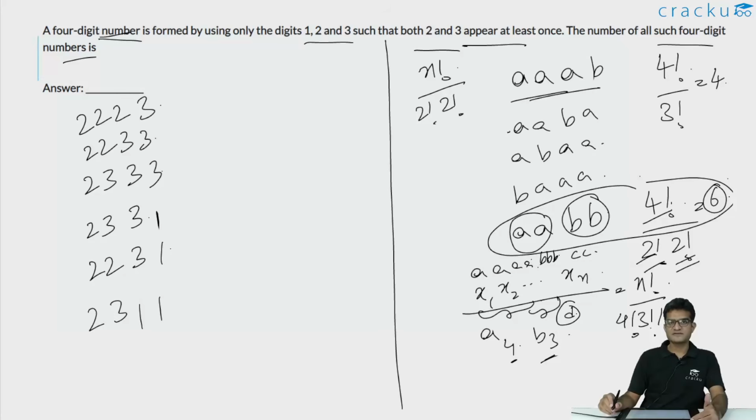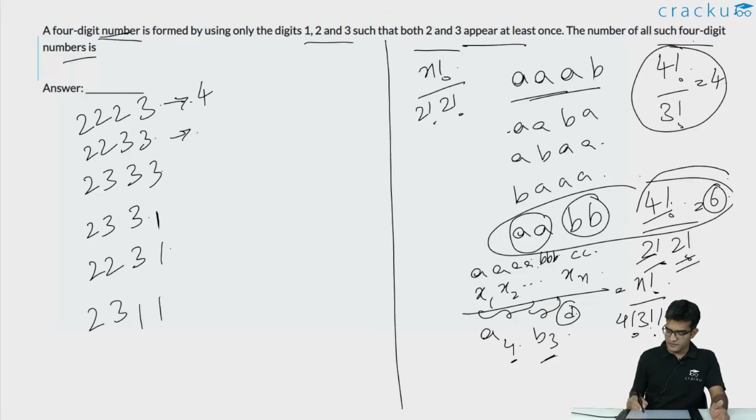But in each particular case, we have a different number of permutations. In the first case, there are again always 4 digits, but 2 is repeated 3 times. So it has to be 4 factorial divided by 3 factorial, which is 4. 4 permutations are possible. In the second case, you have 2 2's and 2 3's.